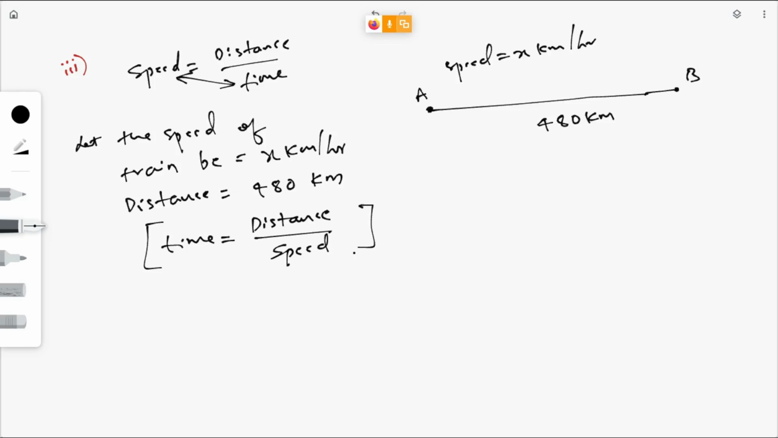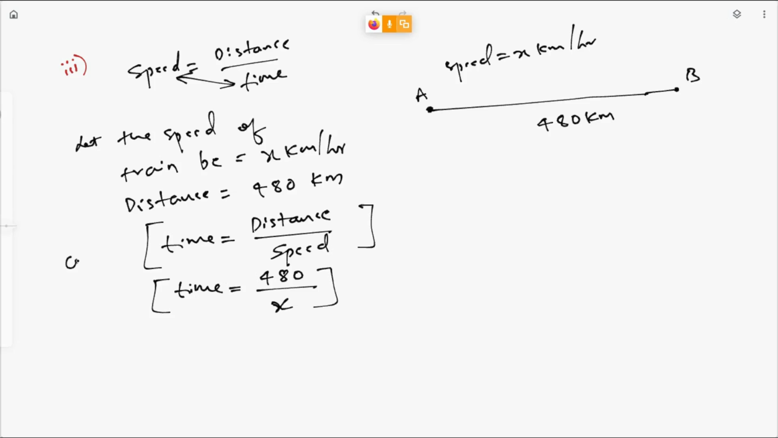You need to take the denominator time to the numerator, and the speed which is in the numerator on the LHS, you need to take to the denominator. So you will get time is equal to distance by speed. What is the distance here? 480 kilometers. What is the speed? x kilometer per hour. If you are getting confused, please ask. So this is our first case. In the first case, you will get time is equal to 480 by x.